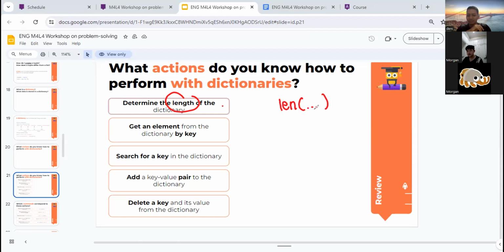So dictionary key dot... Okay, later let's say the dictionary name is books. So how to get an element from the dictionary by key? Let's say the dictionary name is books. Books dot length. Key. Search for a key in the dictionary.